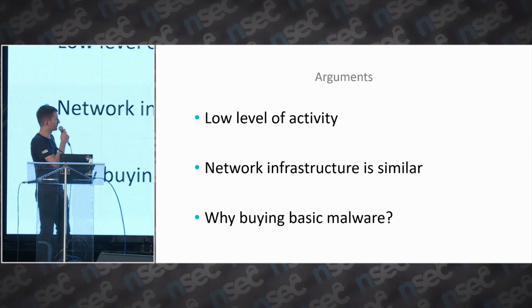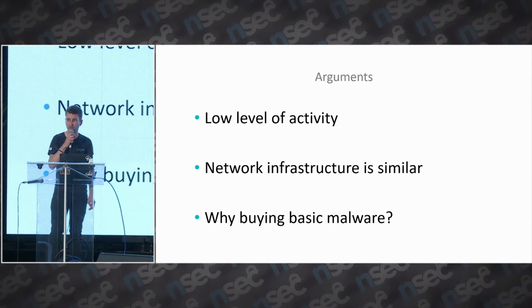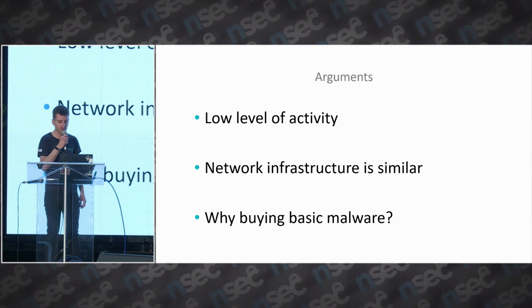So we think it's the same group because the level of activity is quite low. We counted a bit more than 4,000 victims. It can sound high, but if the toolkit was shared among multiple cybercrime groups, it would be way higher. And second, the network infrastructure is very similar for all cyber espionage and cybercrime campaigns. For example, C&C servers are usually located at the same hosting providers, so it's likely that a single person manages all this infrastructure.